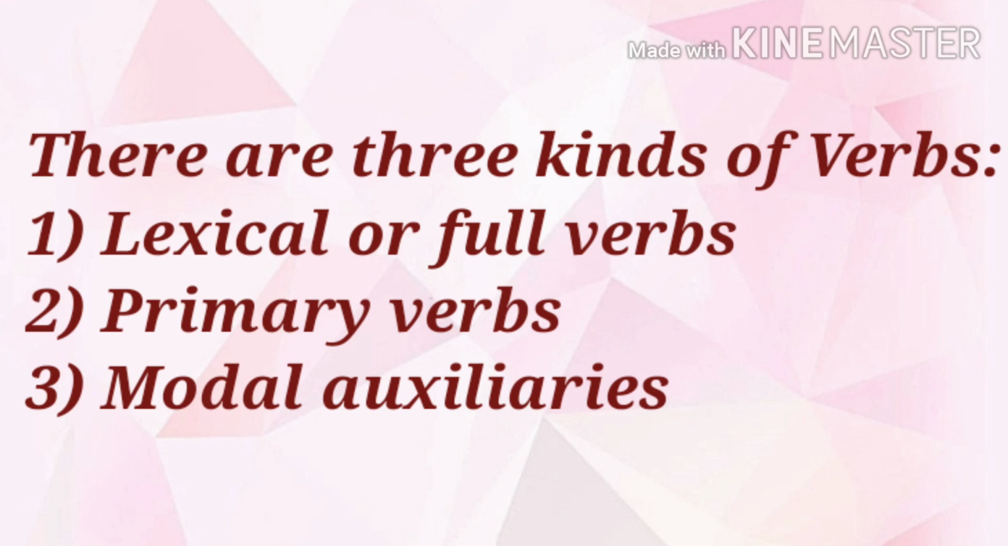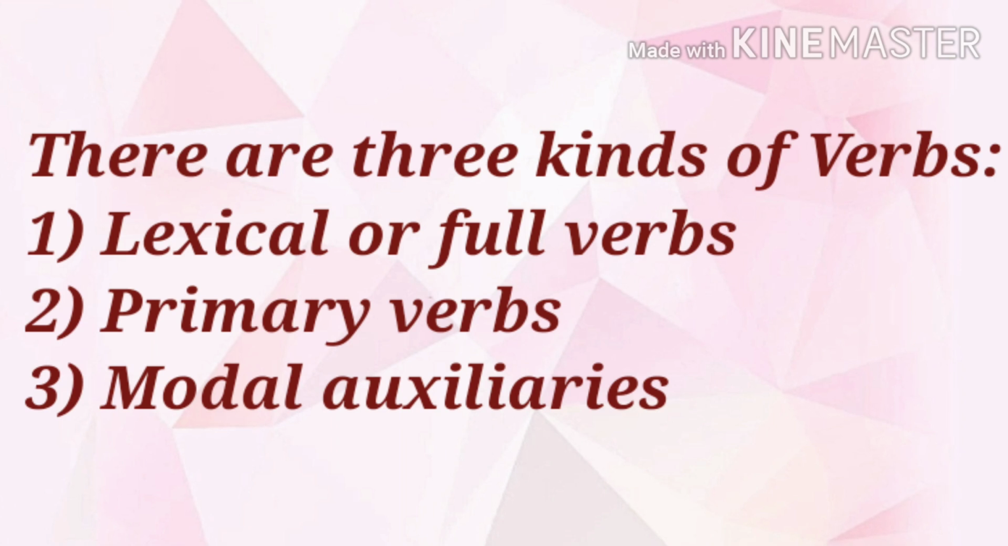There are three kinds of verbs: lexical or full verbs. Eat, run, see, skip, etc. These are the examples of full verbs. Next is primary verbs. Students, which are the primary verbs? Be, have, do. Means am, is, are, was, were, have, has, had, do, does, did. These are the examples of primary verbs.